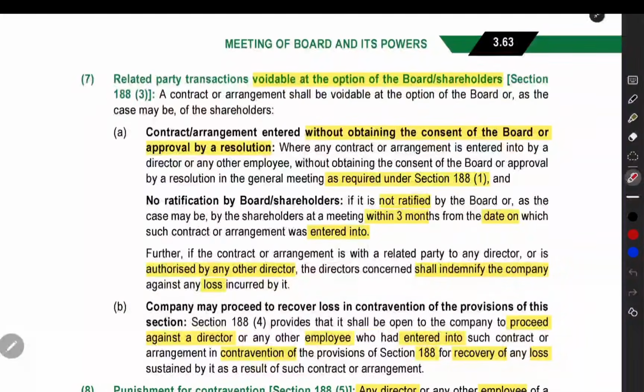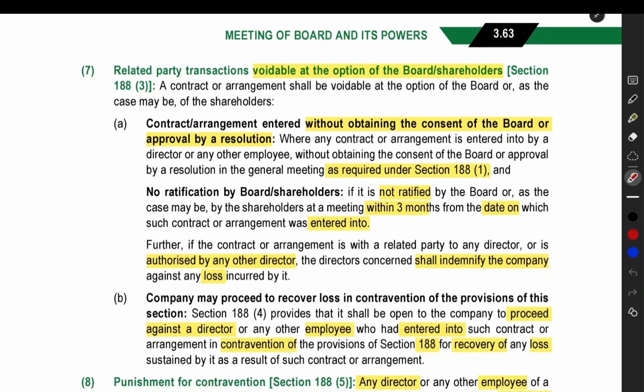Next thing is, the related party transaction will be voidable at the option of the board or shareholder. If you are supposed to get the approval of the board for the transaction, but you did not get the approval and did the transaction, and because of that you are making a loss for the company, then the board of directors will cancel the transaction and keep the director who did the transaction responsible. If you need the shareholder approval, but you are not getting it and you process the transaction without the approval, then the shareholders can cancel the contract and recover the damages from the director who did that default.